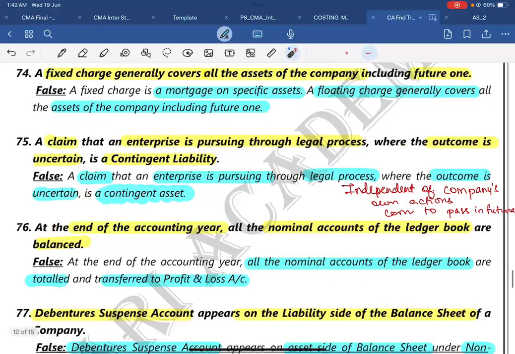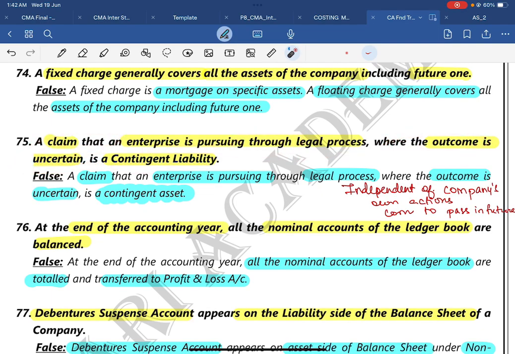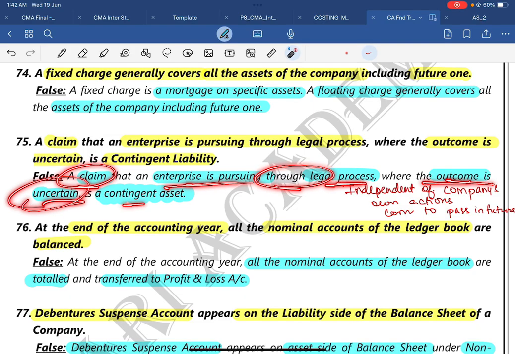Then question number 75. A claim that an enterprise is pursuing through a legal process where the outcome is uncertain. You may not be able to predict it. Is it a contingent liability? The answer is, it is a contingent asset. Why, I will tell you. A claim that an enterprise is pursuing through a legal process where the outcome is uncertain is a contingent asset.